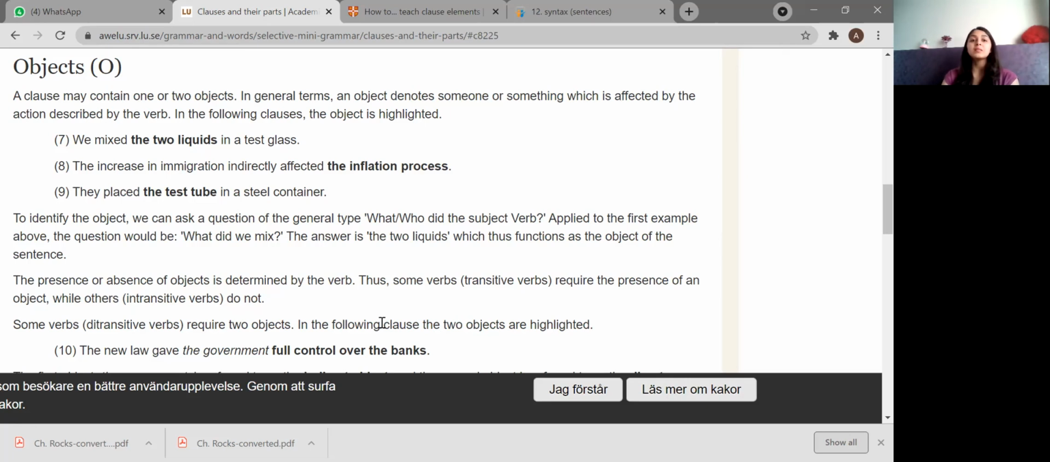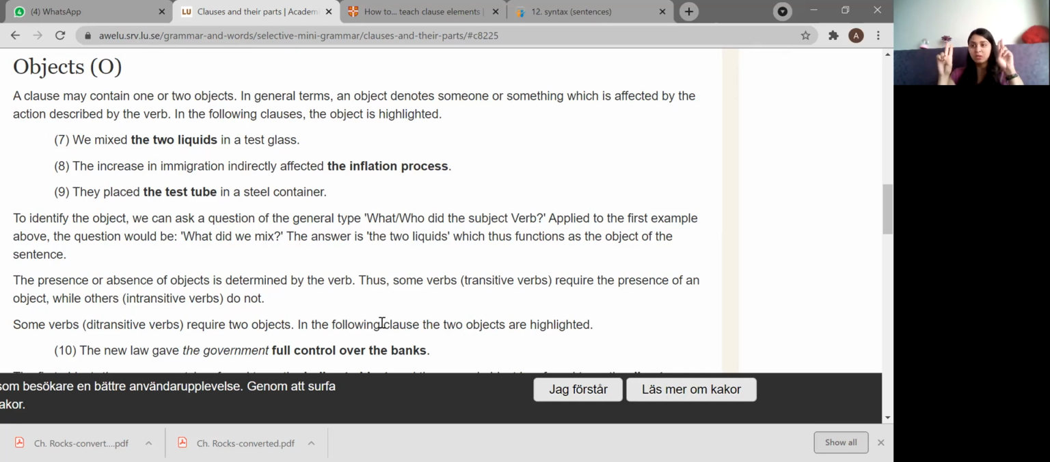"The increase in immigration indirectly affected the inflation process." The inflation process is the main object in the sentence. "They placed the test tube in a steel container." They is the subject. Test tube is the object. To identify the object, we can ask the question in a general type, what? All right.